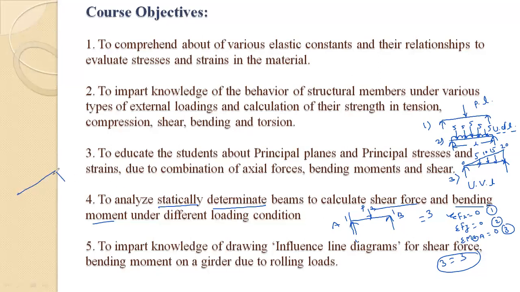Already you have found out reactions at support in engineering mechanics. So reaction at A, RA, is equal to how much, and RB is equal to how much? Anyone, please guess? Suppose this is 2 meter and this is 2 meter.